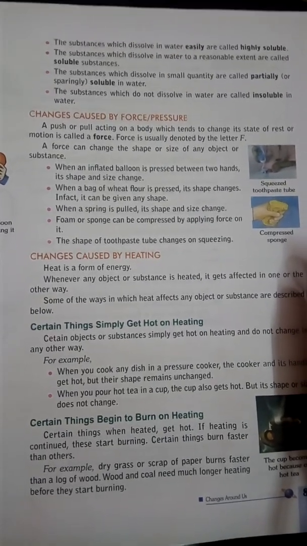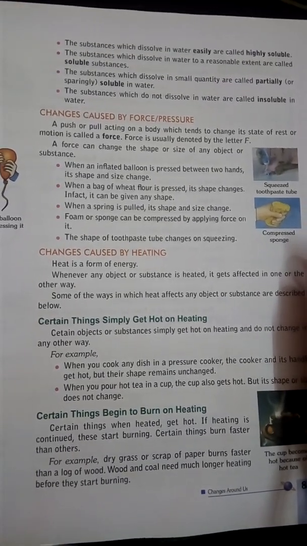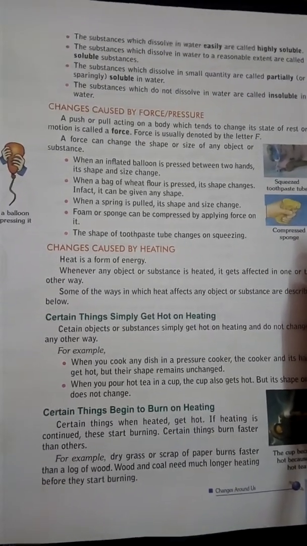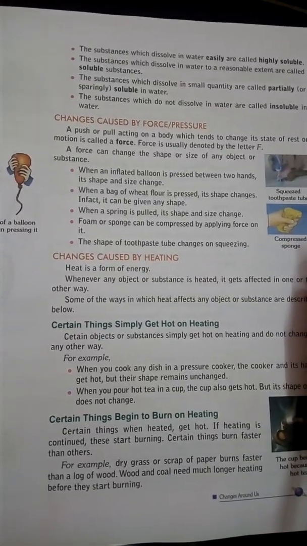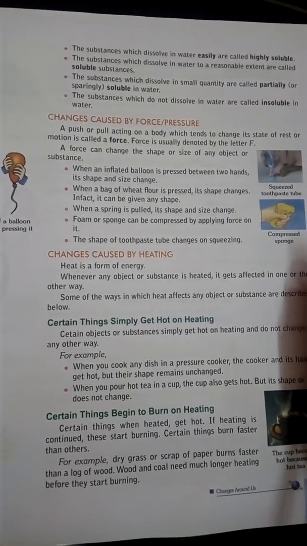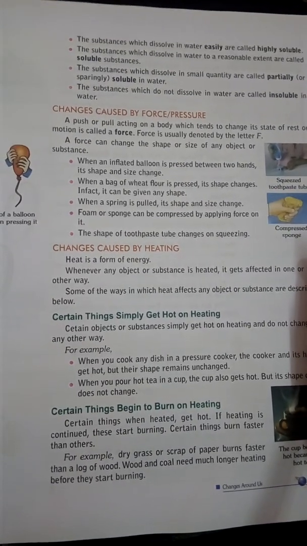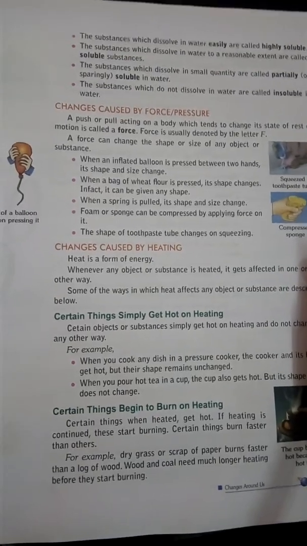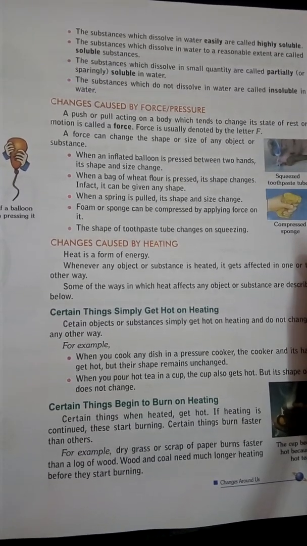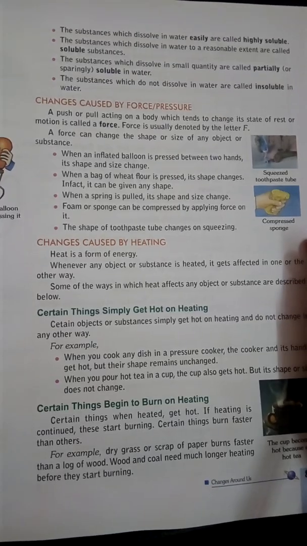So, we have already studied in our previous video how pressure, force, heat, or mixing or stirring can bring a change. After mixing or stirring, we can make a solution from two separate things. After applying force or pressure, we can also change the shape, size, structure of an object. Heating also can bring a change. Sometimes on heating the color of the substance changes, or sometimes it starts burning. So this also is a type of change which can be caused by heating.